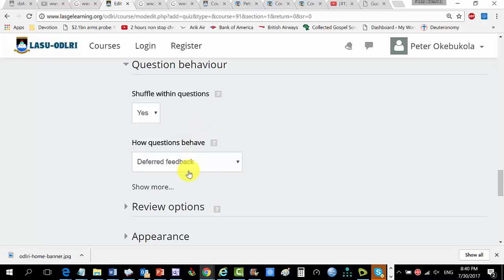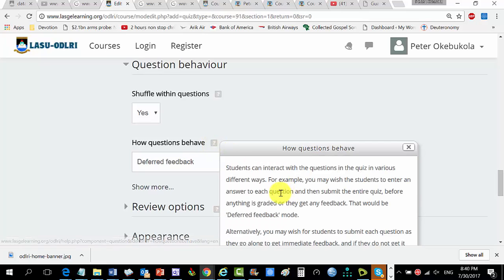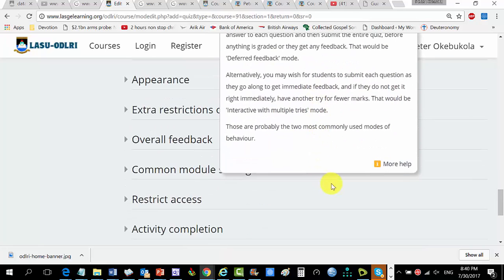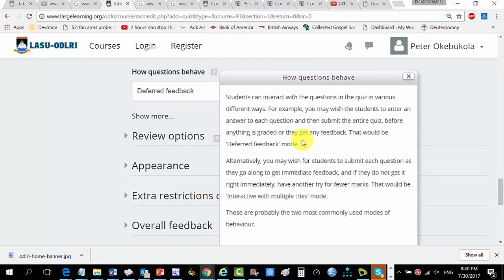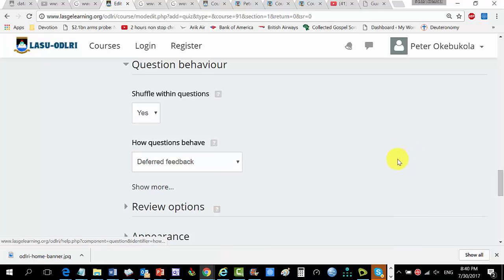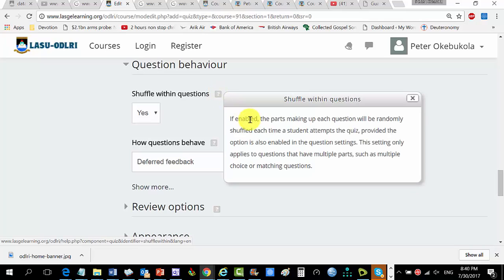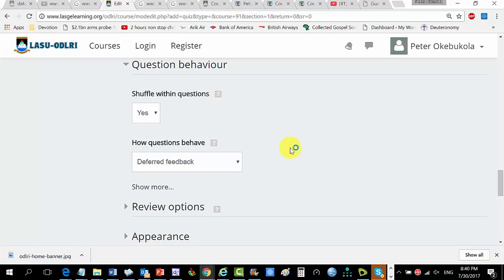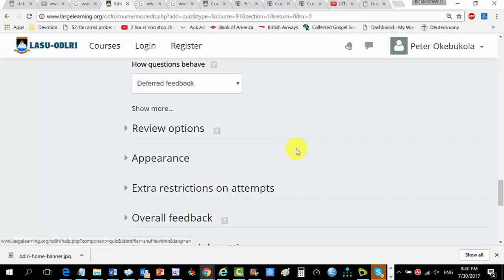How questions behave, deferred feedback. Yes, towards the end. The deferred feedback, if you are not sure of what you should take from the drop down, just get this one. Help with this. If you click on this, as you can see, students can interact with it, it will load this. More help, you click on this, it will give you more help. This is very, very helpful. Shuffle within questions, if you click on this, it will tell you what this will do. So you have online help on all of these menu items.